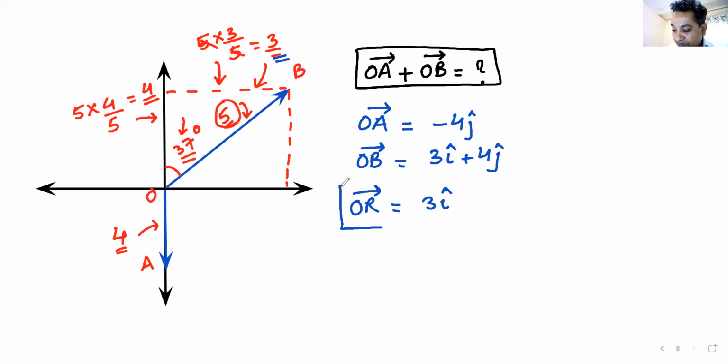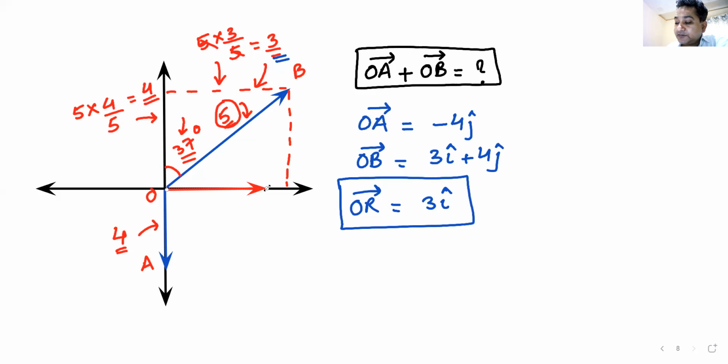My answer is 3i. That is my answer, 3. We understand this, everyone? So I hope you will be able to find out your mistakes.